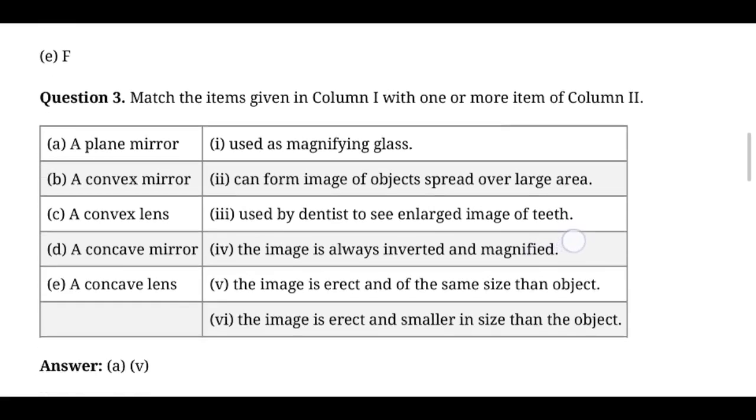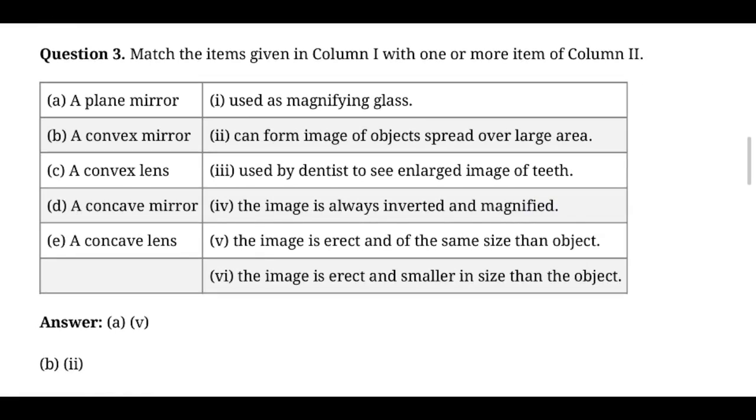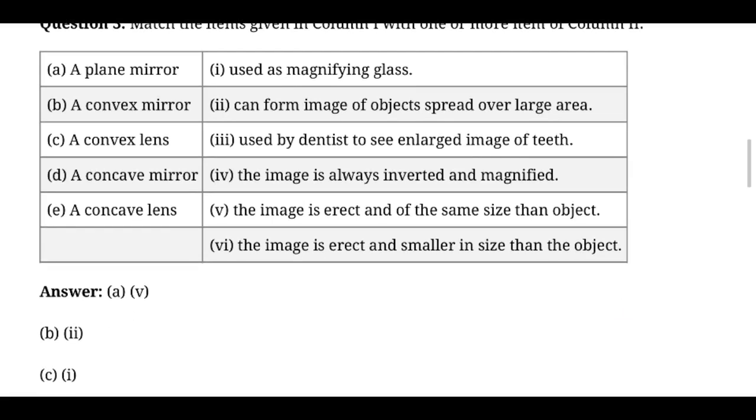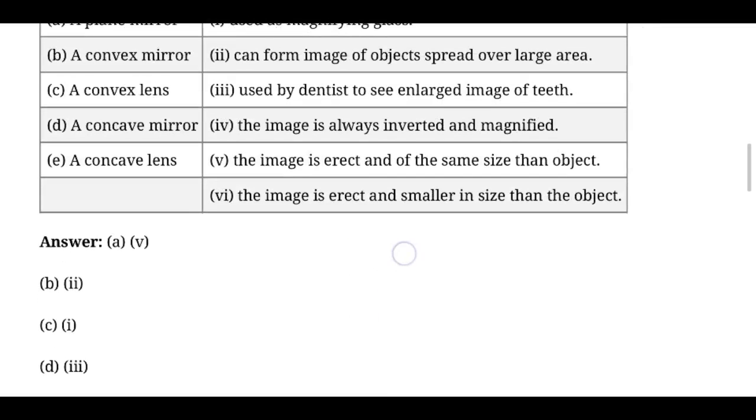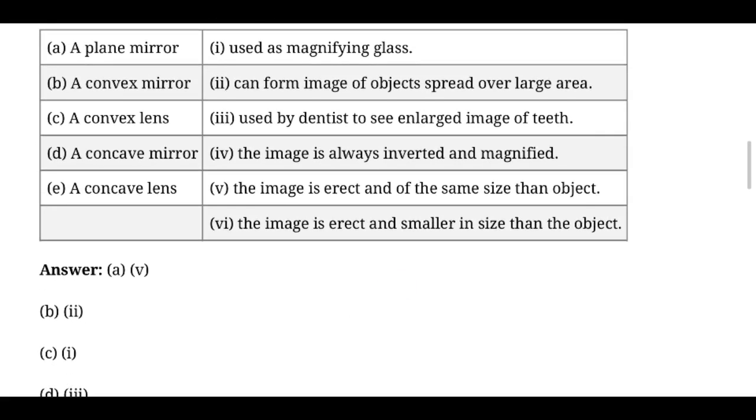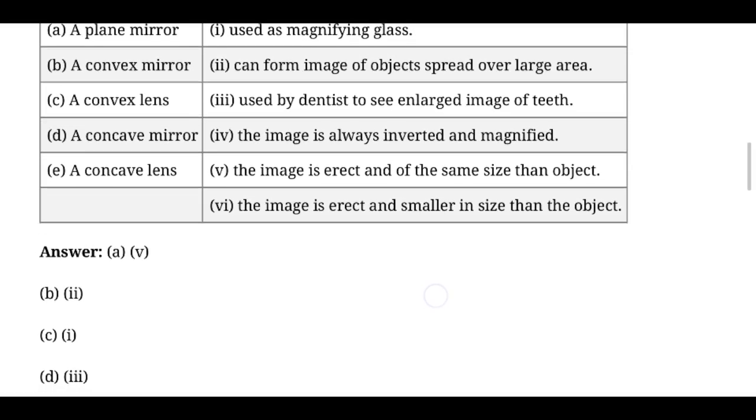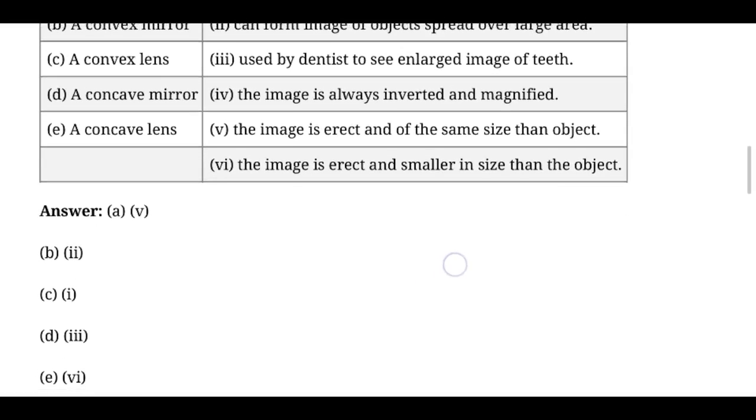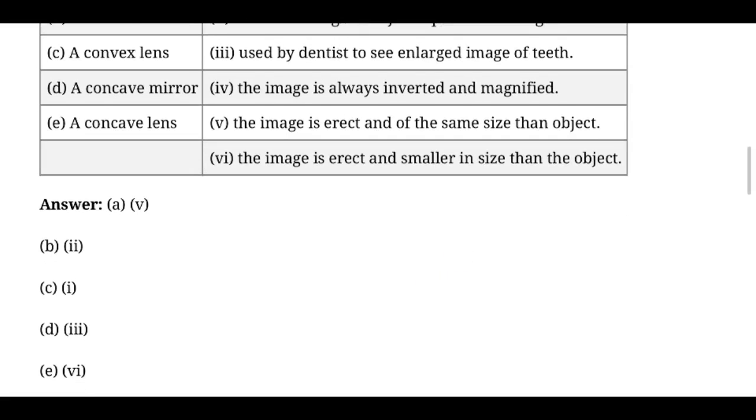Now we are going to check the answer. For the first one, 5 is the right answer. Then B 2 can form images spread over a large area. A convex mirror can spread over a large area. Okay, C1 used as a magnifying glass, C1 convex lens, magnifying glass. Then D3 concave mirror. A concave mirror is used by dentists and endocrinologists. Then the concave lens can spread the image. The image is erect and smaller in size than the object. So these are the right answers.